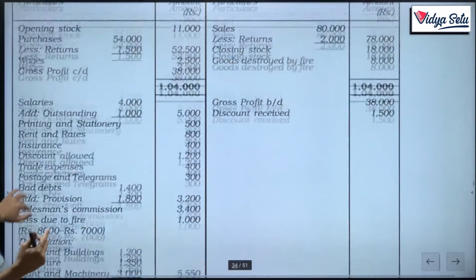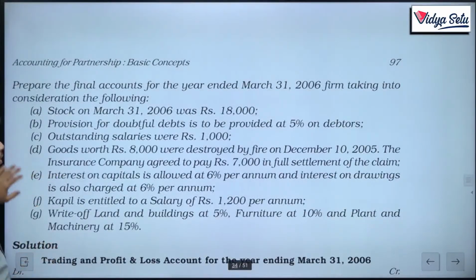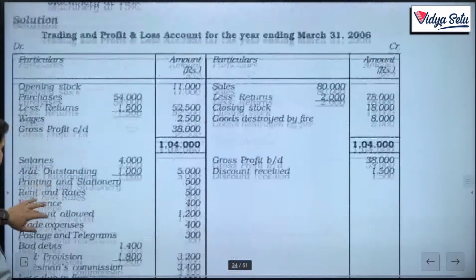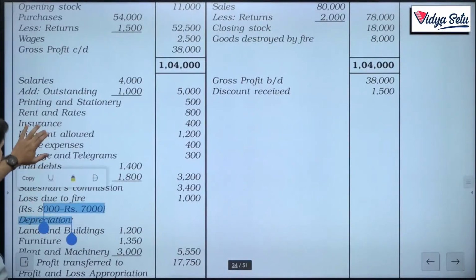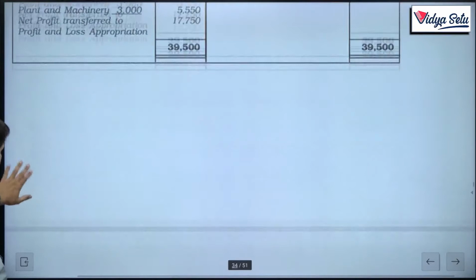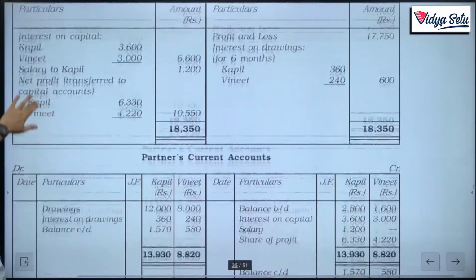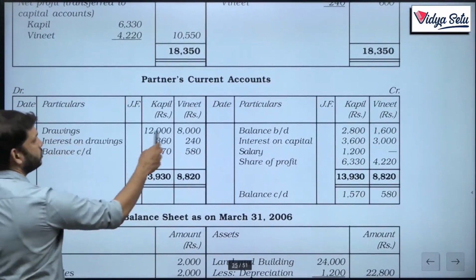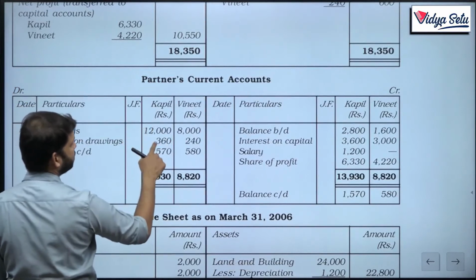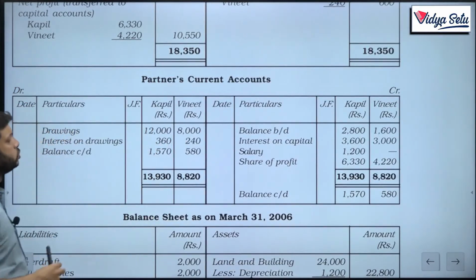Two effects done. Then interest on drawings. Now, drawings were also given. We had written drawings there. So, drawings were 12,000 and 8,000. 6% of 12,000 comes to 12 times 6, which is 72. But why is 360 written?